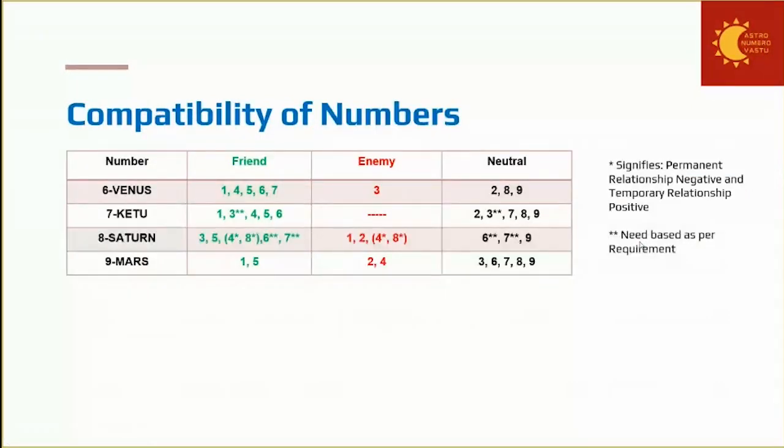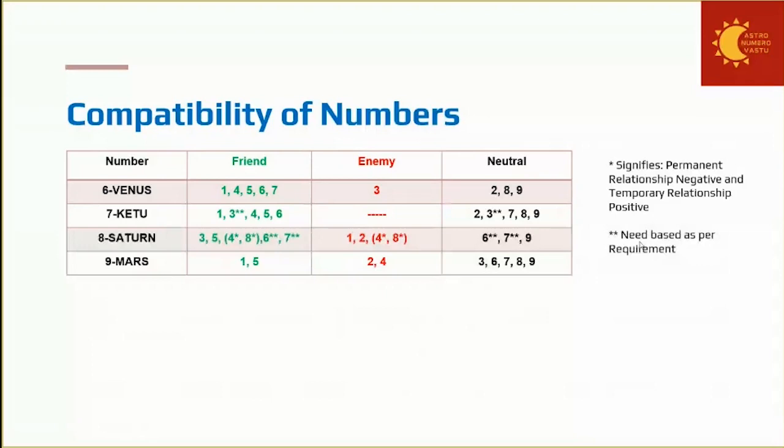Number 6, Venus. So now, how to read this table? On the leftmost column, we have provided the numbers. Basically, these are the personalities for which we are looking for friends, enemy, and neutral, which are given in the subsequent columns. We will understand through the personality. Now 6, Venus, is the minister in the king's court. When you are trying to understand this, just consider that the personality in the leftmost column is throwing a party. Just consider who all personalities he is going to invite. That will actually give the relationship.